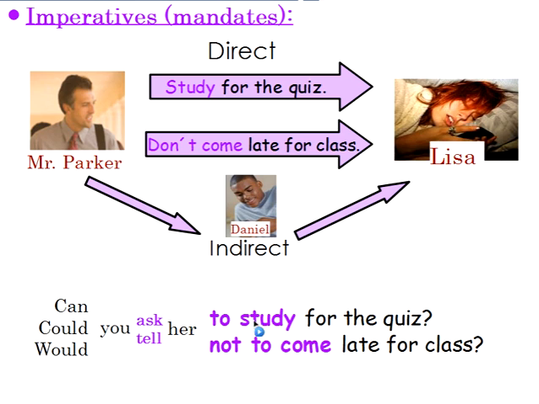So notice we're changing this verb a little bit, right? It's not just a verb alone. We have to use to, and if it's negative, we use not to. So what we call this is the infinitive. We use the infinitive when we are using an indirect request for an imperative, okay? So when you pass the message, you need to change the verb into the infinitive when it's an order. When the message is an order, use the infinitive. So can you ask her to study for the quiz? Or maybe, could you tell her not to come late for class? Good.